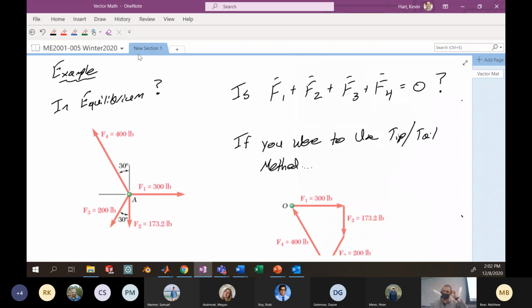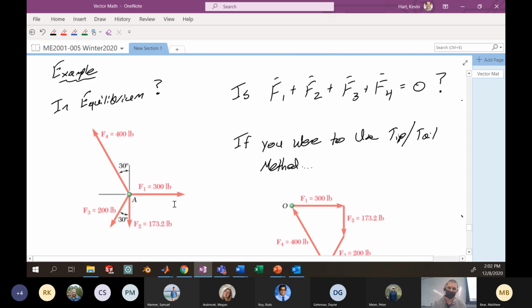Okay, so let's refresh ourselves on where we left off. Last time we were talking about 2D particle equilibrium, and we'll break that down in just a second with a little more detail, but the idea here is we're looking at whether the sum of the forces of a variety of different vectors that act at a particle equals 0. We checked that with this crazy looking situation where we had 4 forces acting on a particle.